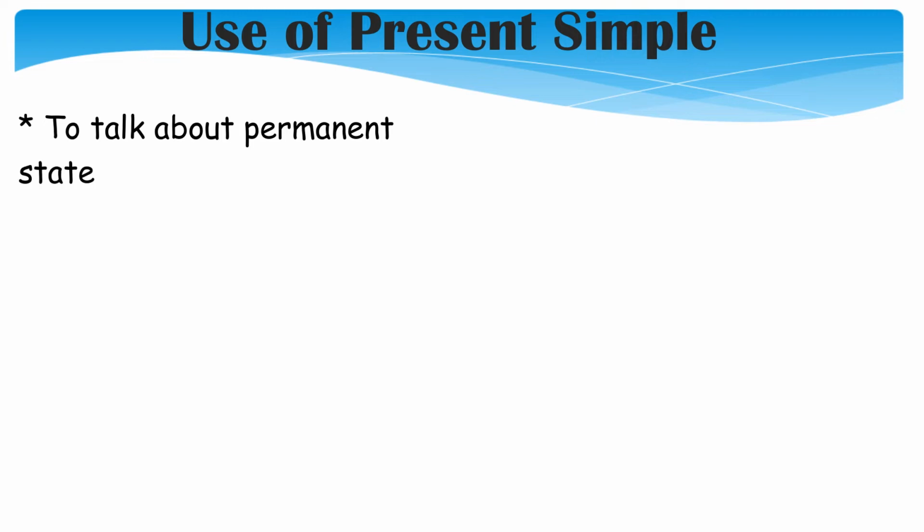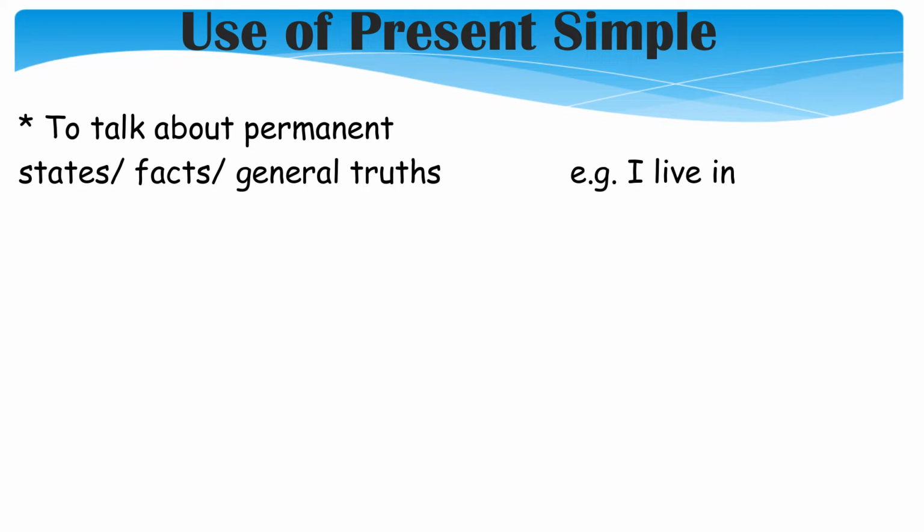3 uses. Number 1, to talk about permanent states or facts or a general truth. For example, I live in London. Can you repeat? I live in London. Of course, you can make your own sentence using your own city, and you say, I live in, and the name of your city.